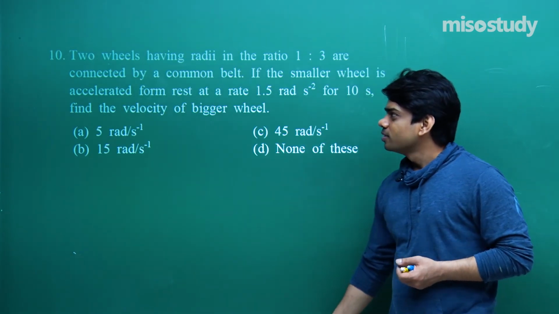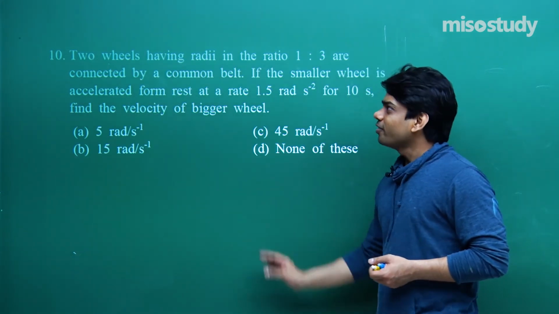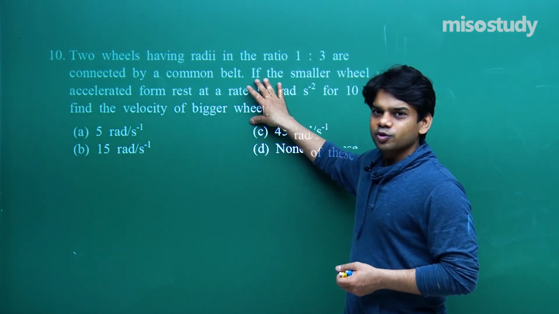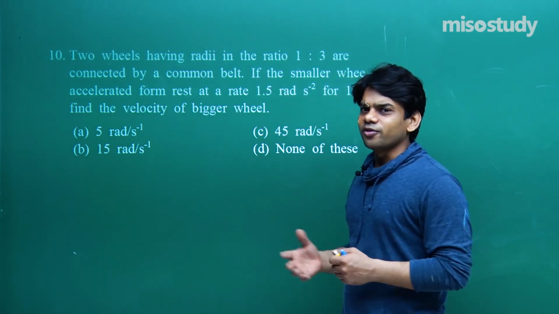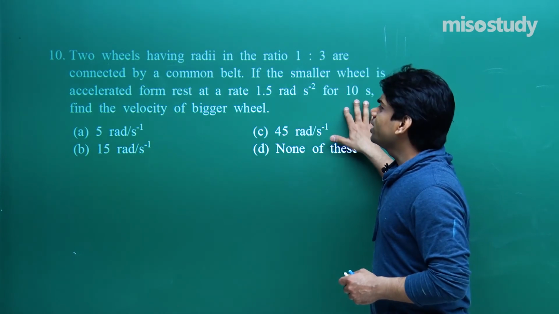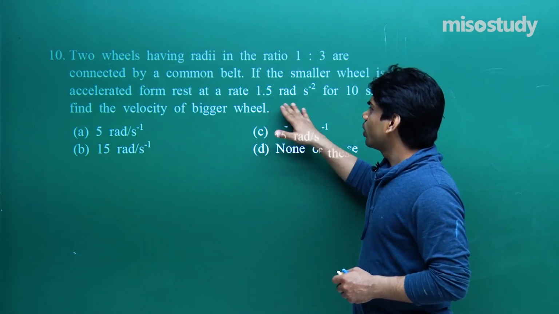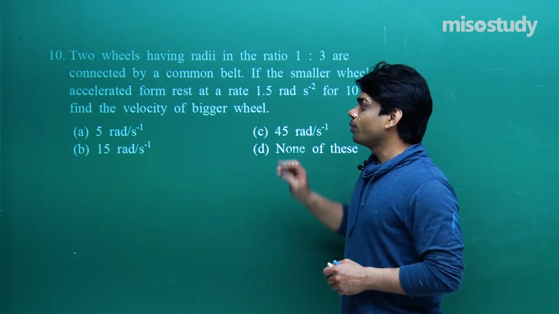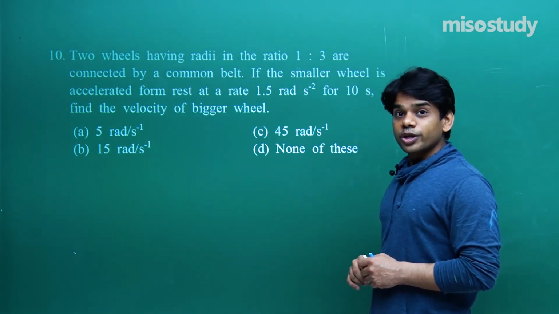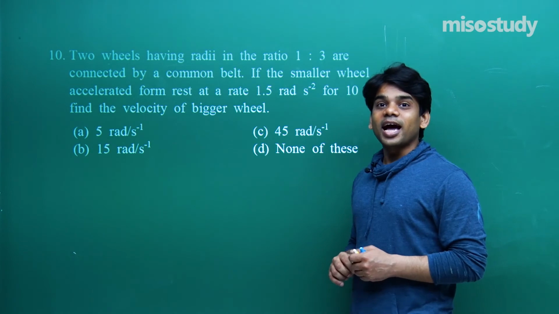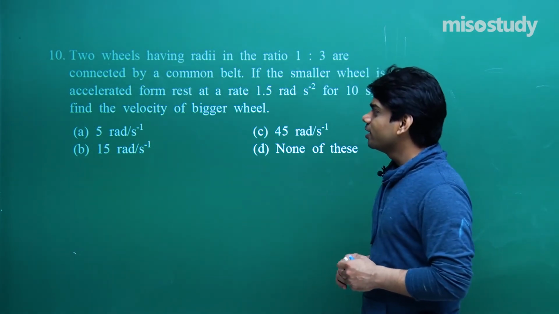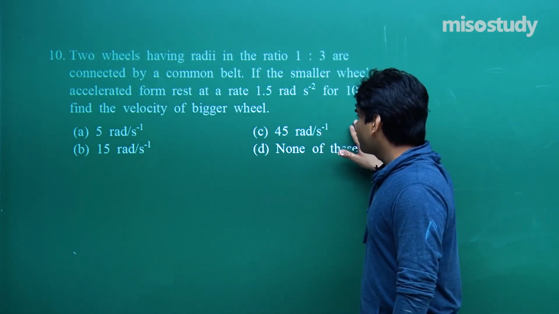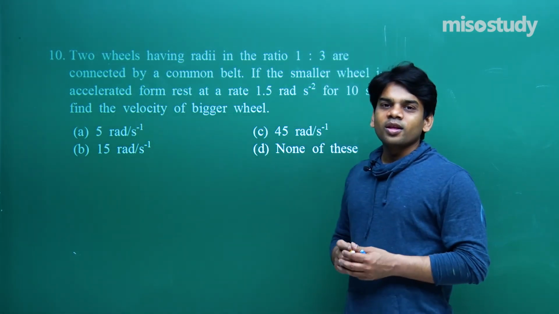Question number 10. Two wheels having radii in the ratio 1:3 are connected by a common belt. So we have got two wheels, their radii are different. If the smaller wheel is accelerated from rest at a rate of 1.5 radian per square second for 10 seconds, find the velocity of the bigger wheel. So we need to find out what is the angular velocity of the bigger wheel. A 5 radian per second, B 15 radian per second, C 45, and D none of these.